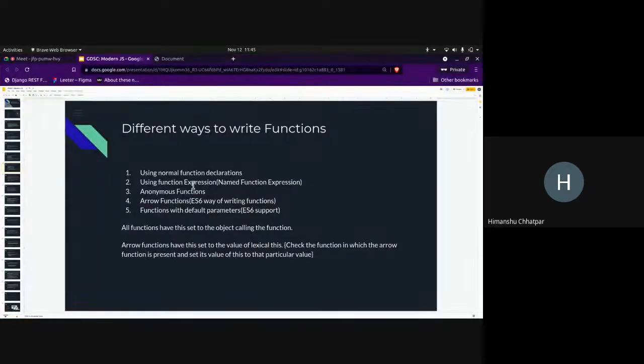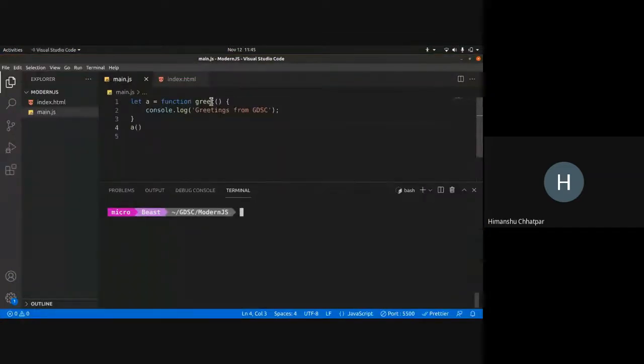Next thing we can do is anonymous functions. What are anonymous functions? They are functions without any names. So if I'm doing this, I don't need to name the function greet. It can be just this, right? And this still works. Why? Because a has a reference to this function. The function may not have any name, but a has a reference to it. So I can refer to this function using a. Make sense? This is an anonymous function expression.